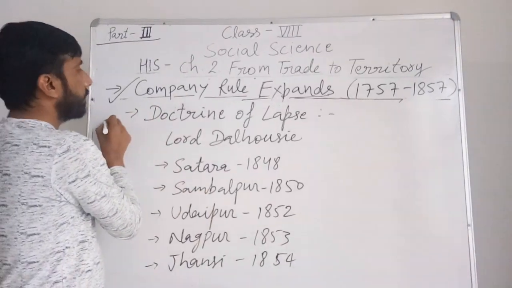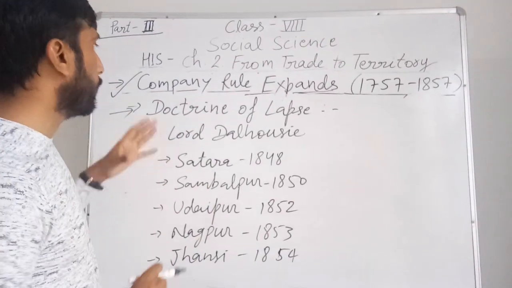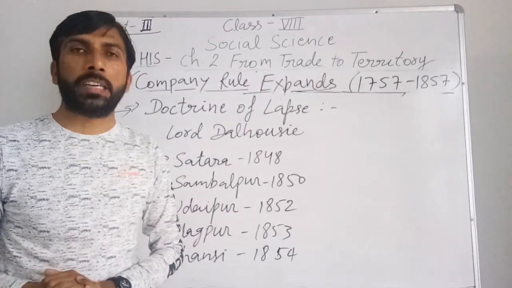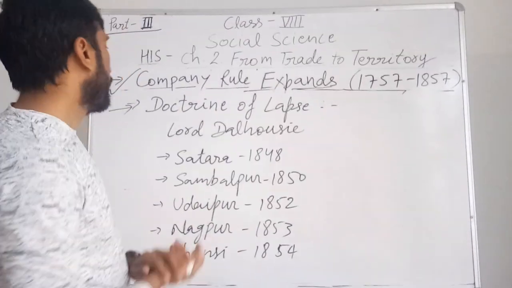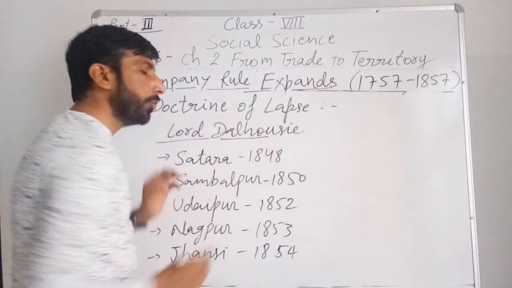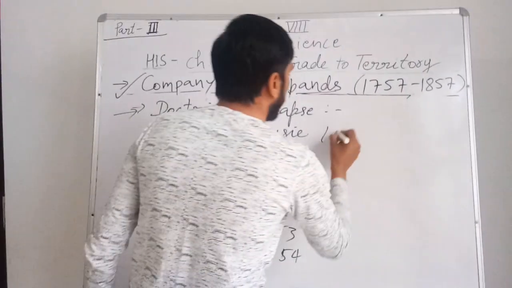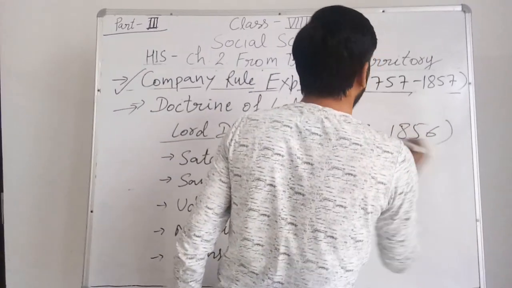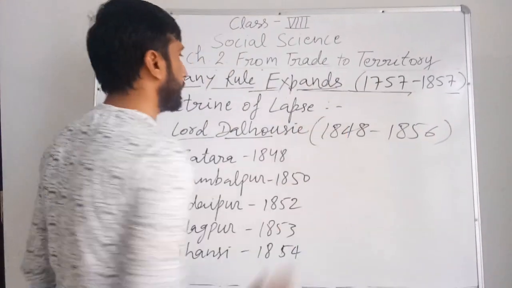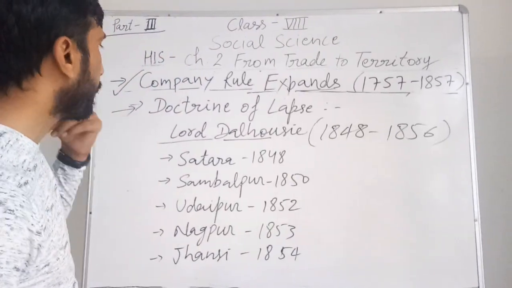The next is the doctrine of lapse. This was another policy through which the British controlled Indian rulers and their territories. It was introduced in India by Lord Dalhousie, who came to India in 1848 and served till 1856. He was the Governor General of India.